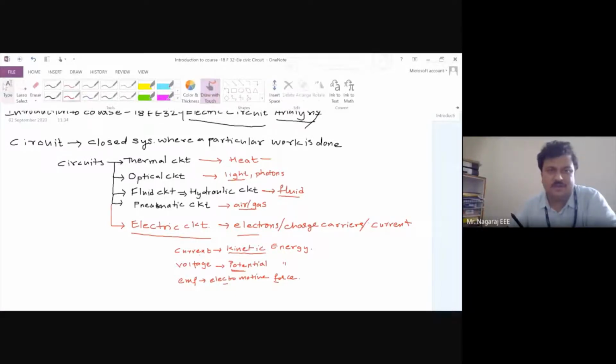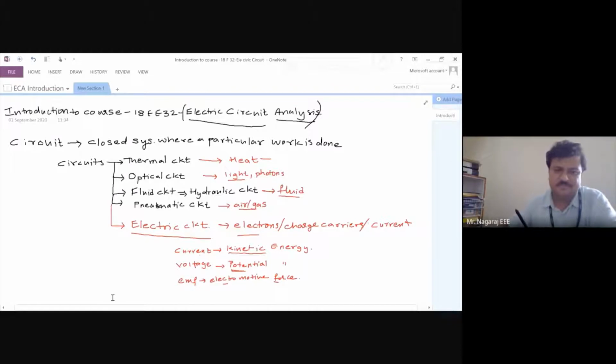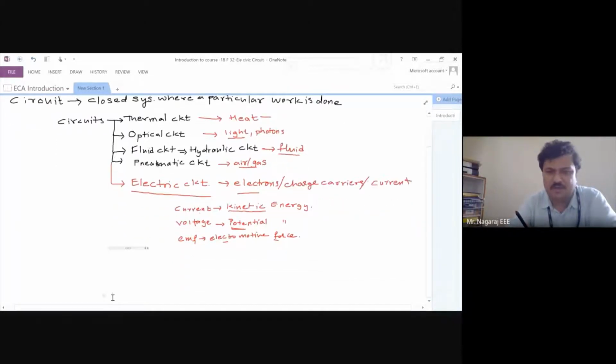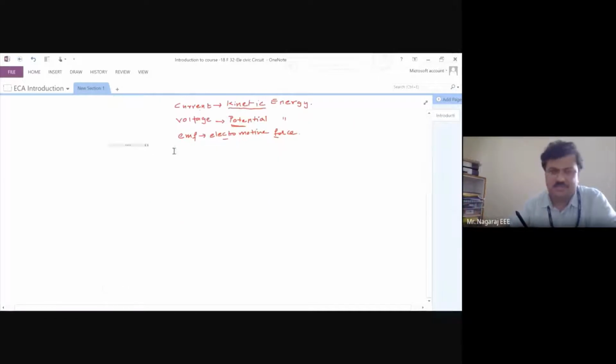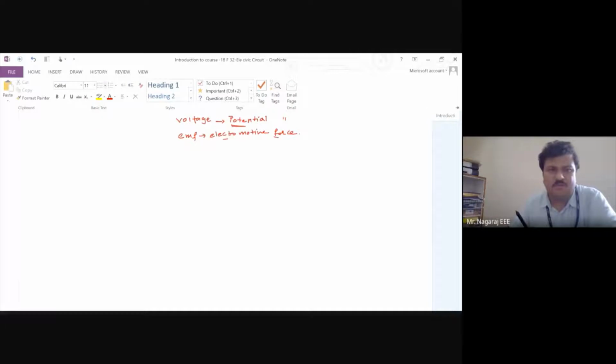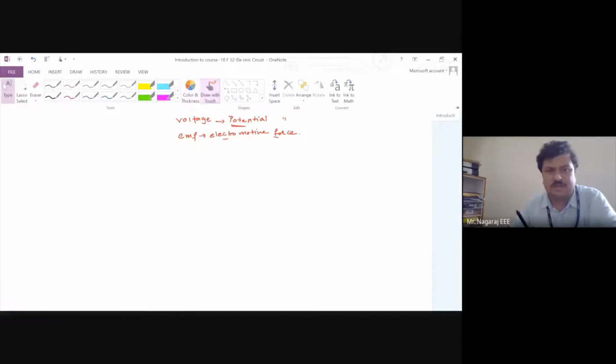I will simply connect it. Many of you have electrical appliances everywhere surrounding us. I will simply connect it to the source, but I will not switch it on. Will the electrical appliance work? It won't work.